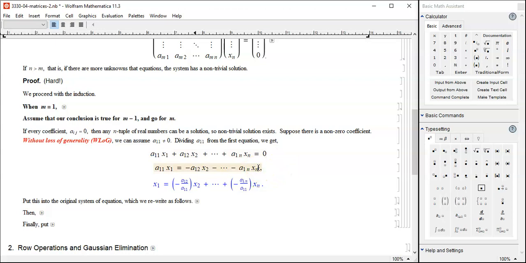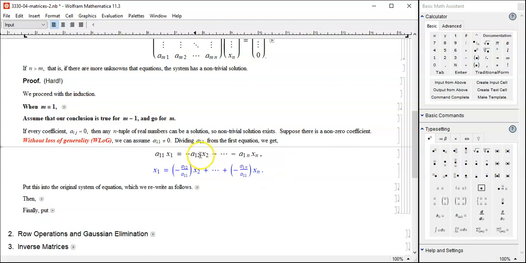Right? And then divide by A11. Yes, I can, because without loss of generality, I can assume A11 is not 0. And this is what we get. Something pretty similar to what we did before, except that the indices are more complicated. But in any case, we successfully solved for x1.